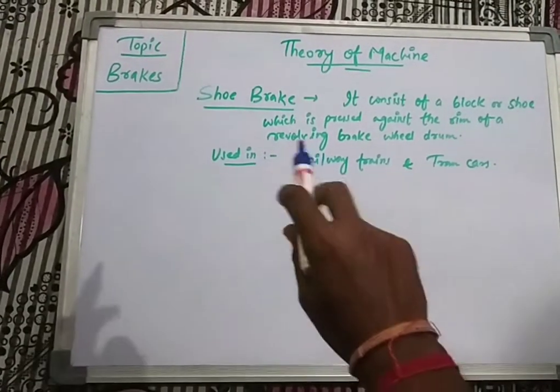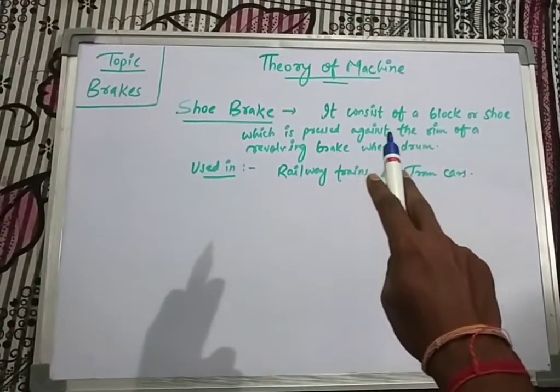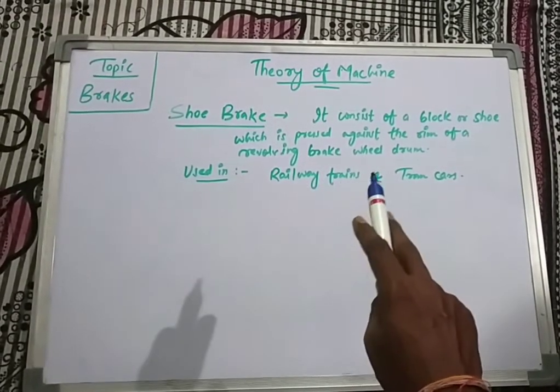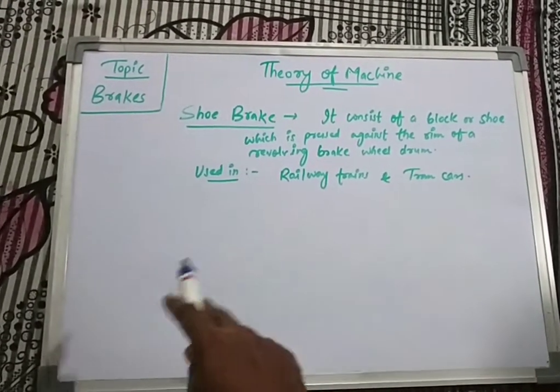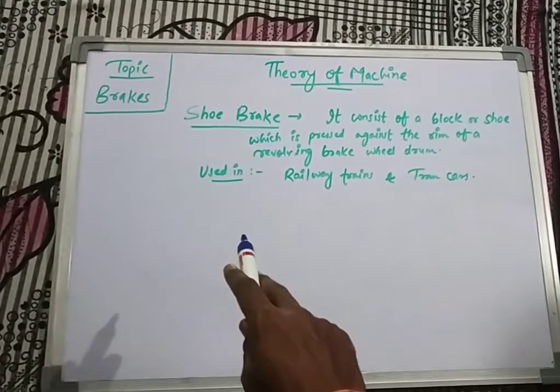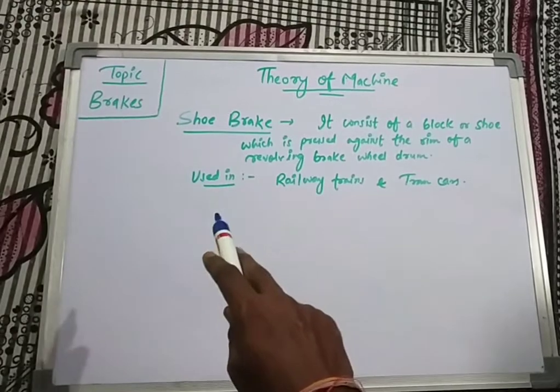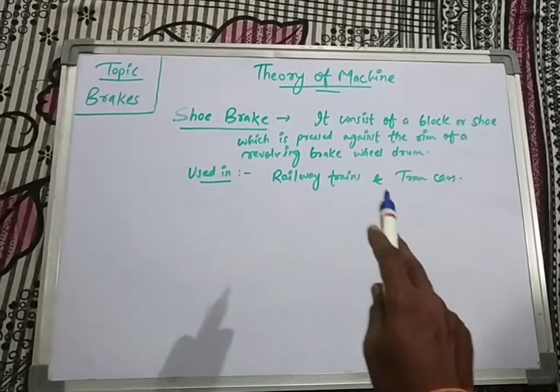So what is a shoe brake? Basically, a shoe brake consists of a block or shoe which is pressed against the rim of a revolving brake wheel drum. We'll show you this by diagram and it will clarify further. And what are the uses? These are mainly used in railway trains and tram cars.